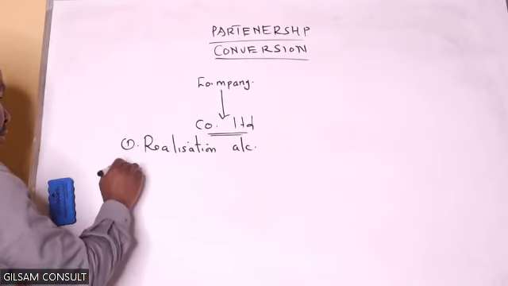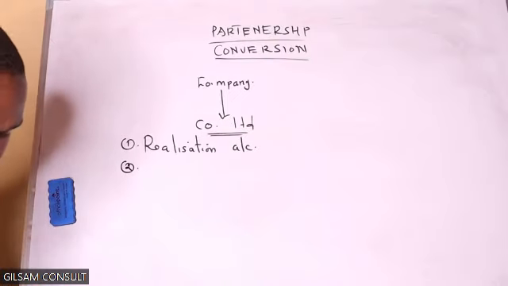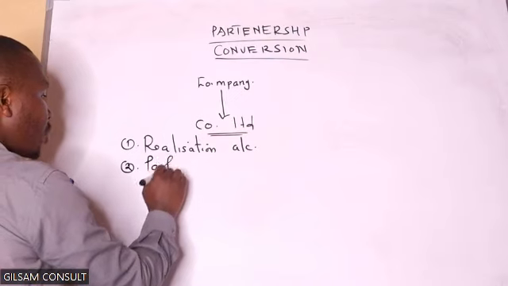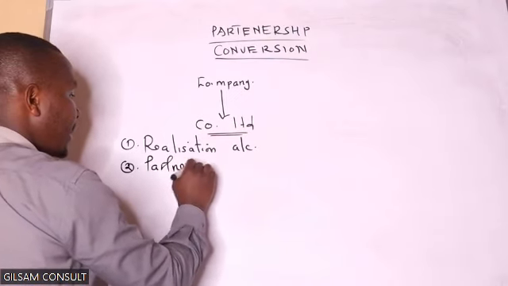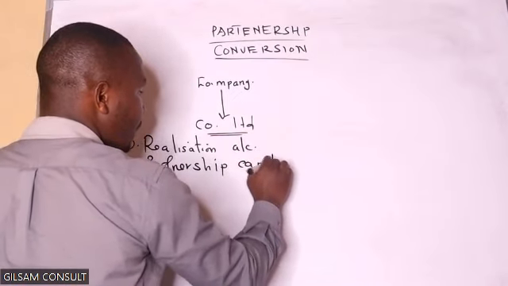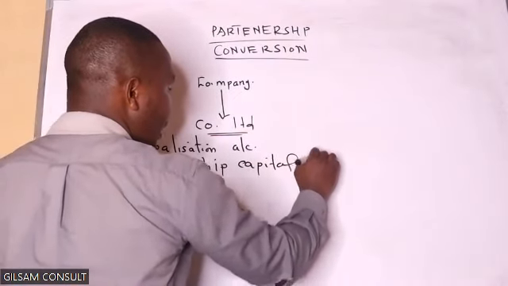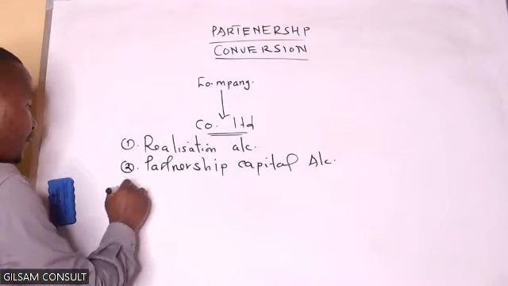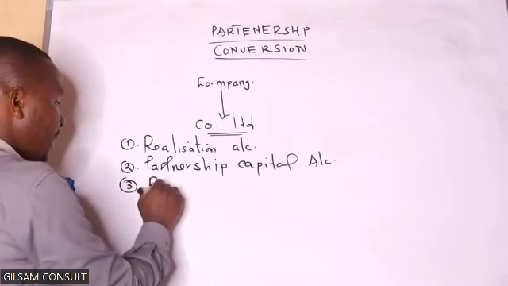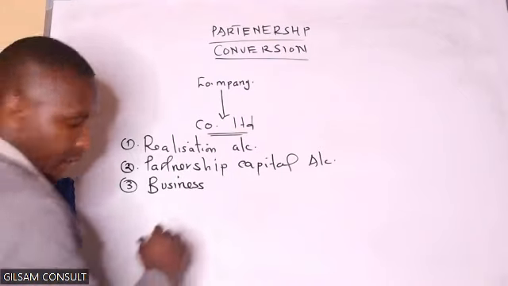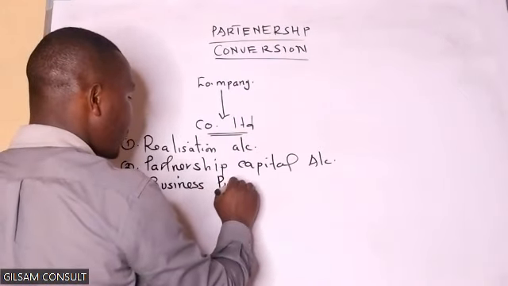Number two, we are going to look at the partners' capital account. We have to know how much each partner has in the capital account. Once you know the partners' capital account, you can go and have what is called the business purchase account.